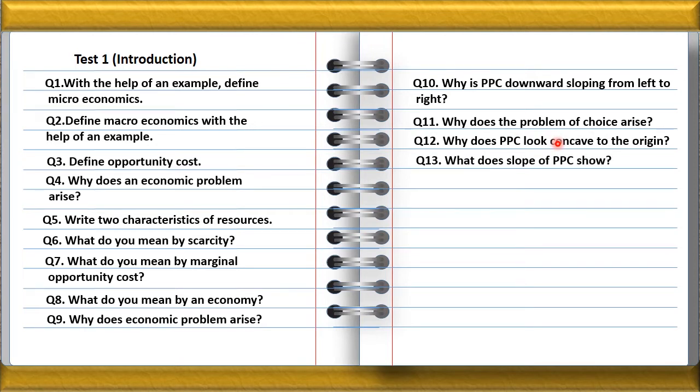Next question, what does the slope of the PPC curve show? The slope of the PPC curve shows an inverse relationship between two commodities. What does it mean? It means that in order to increase the production of one commodity, the production of another commodity has to be decreased. Next question. Why does the slope of the PPC curve show? By mistake, I have written this question again.